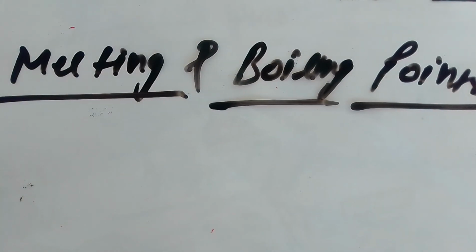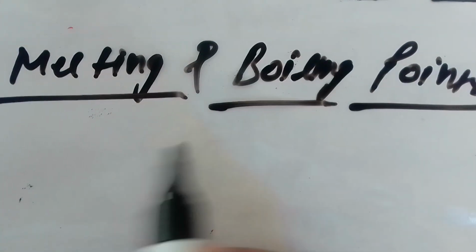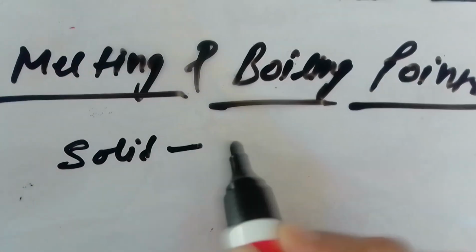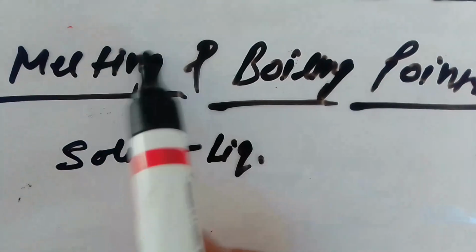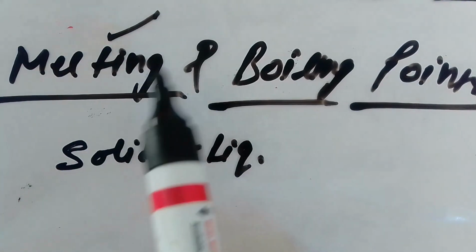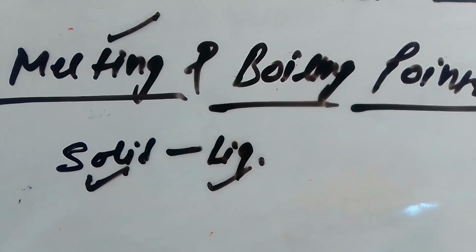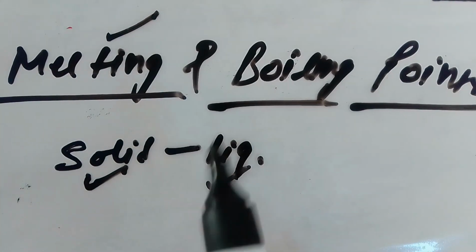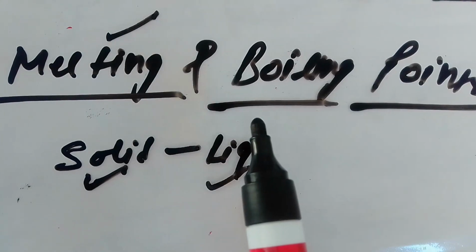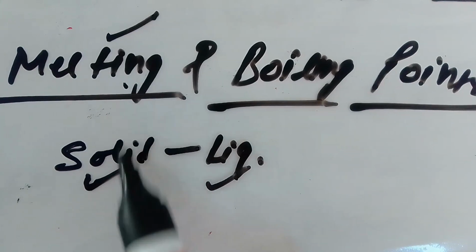Melting point means the temperature at which a material changes from solid to liquid state. Freezing point is when a material changes from liquid to solid state, and melting temperature and freezing temperature are the same.